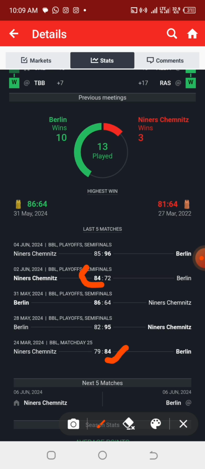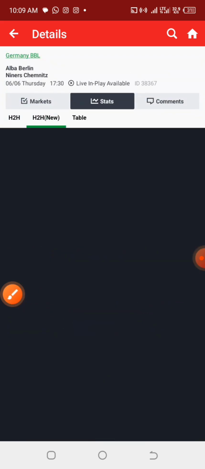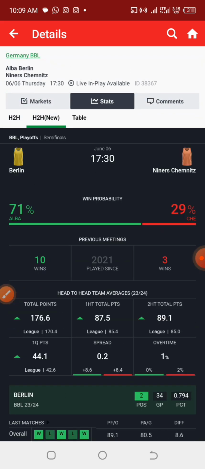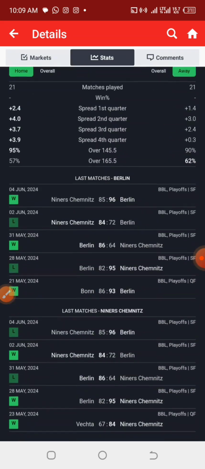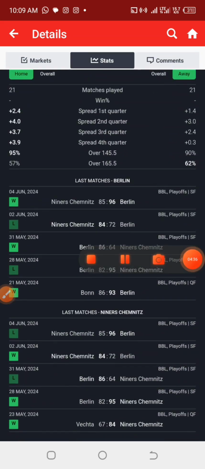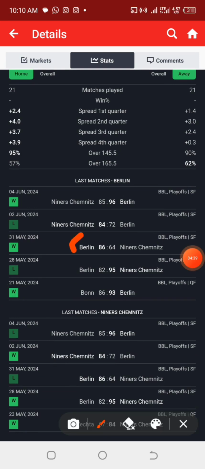Now let's check their previous games that they've had with other teams, and let's see what we can get there. For the home team, I'm picking the average point of 86. So let us check for the away team also.